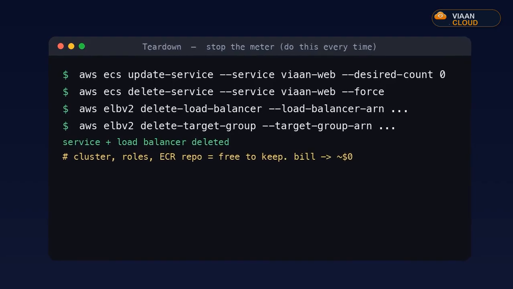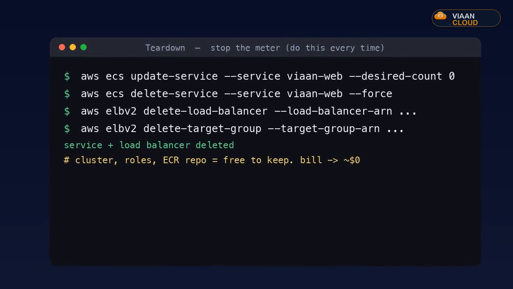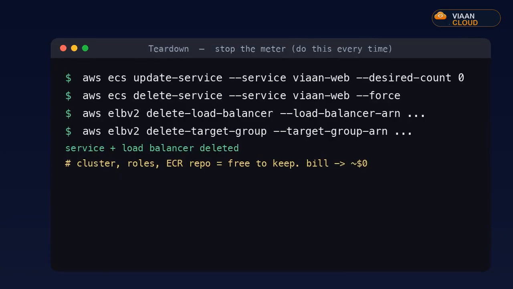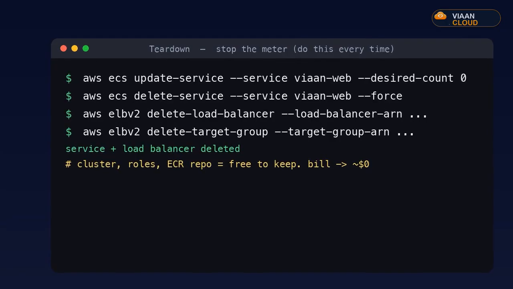Now the habit that keeps your bill at $0, the full teardown. We scale the service to 0, delete it, delete the load balancer and its target group, the NAT is already gone, and confirm in Cost Explorer that the meter has stopped. The cluster, the roles, and the registry are free to leave. After any demo, tear it down. A forgotten load balancer is the number one surprise on a beginner's bill.